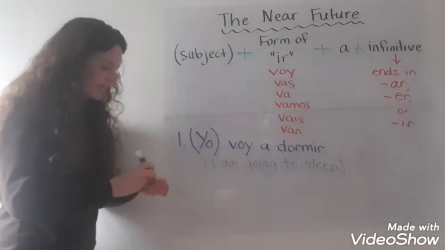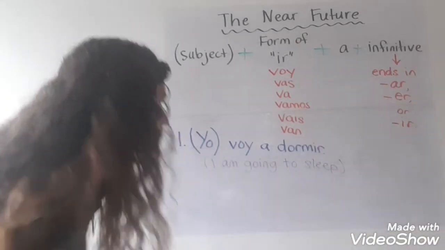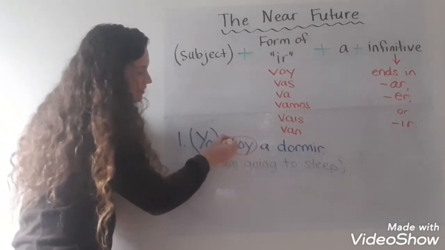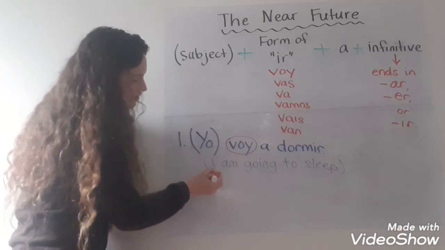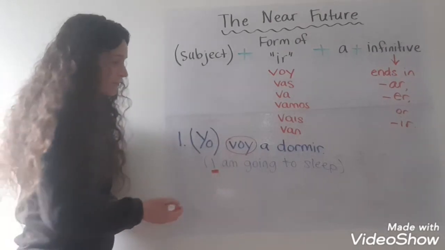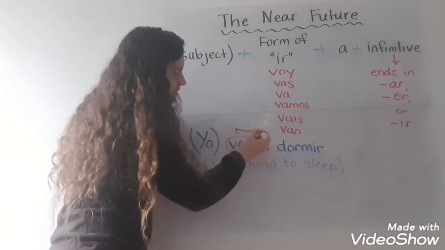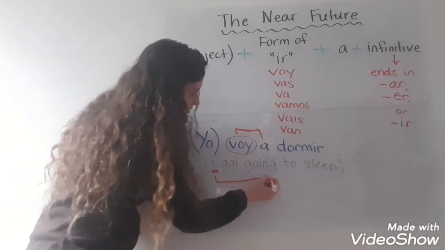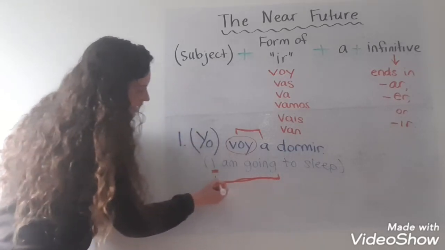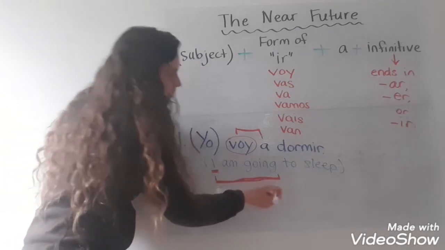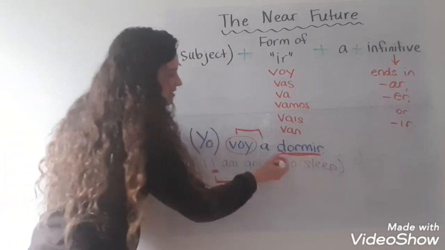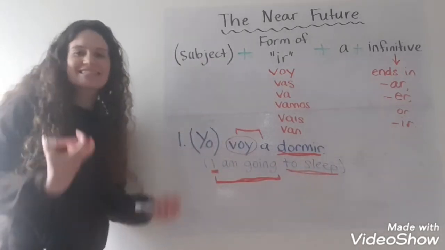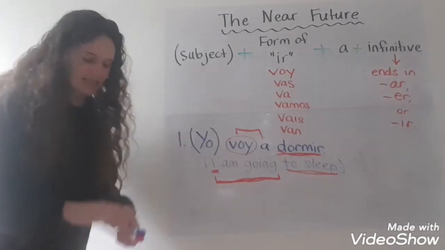All right, let's look at this sentence a little bit. The voy is the part that shows that it's I, and voy a together really means I am going. I am going. All right? And then dormir means to sleep. Voy a dormir. I'm going to sleep. All right, let's do another example.